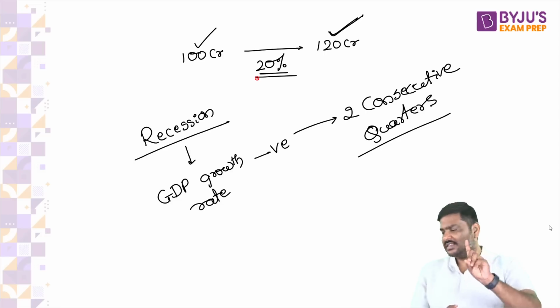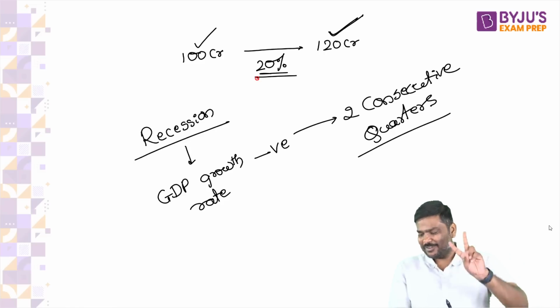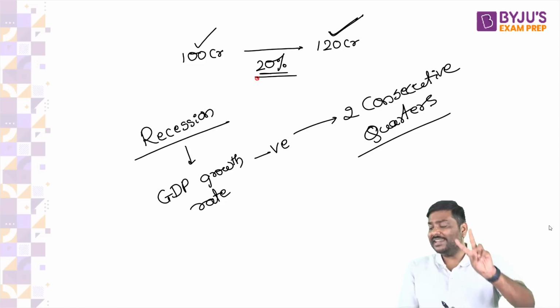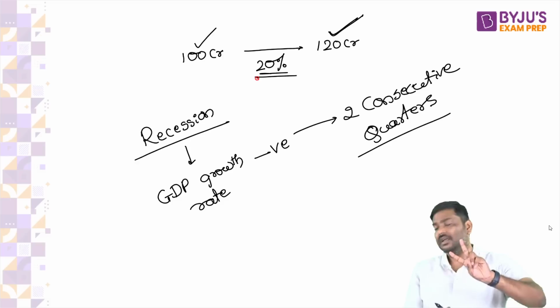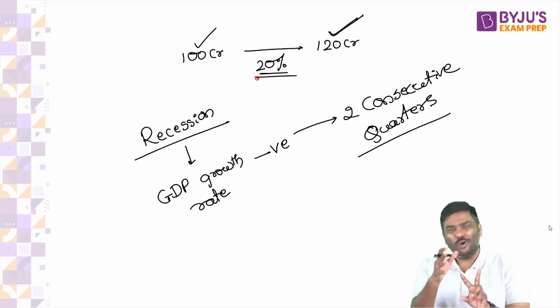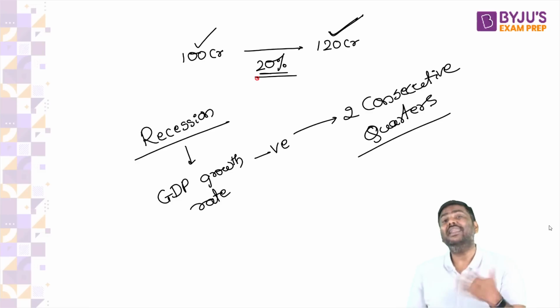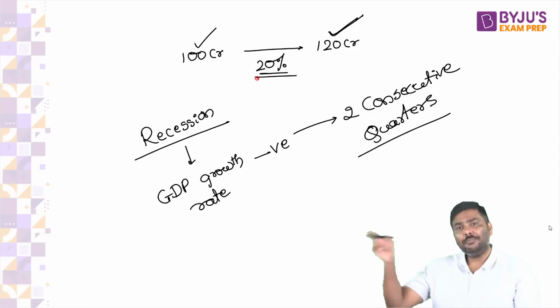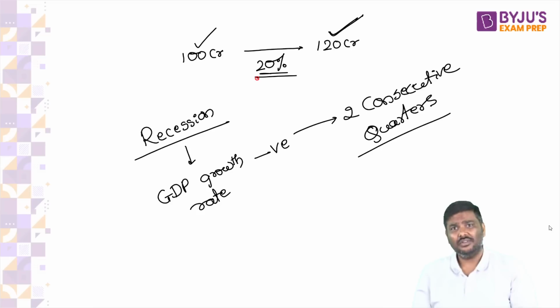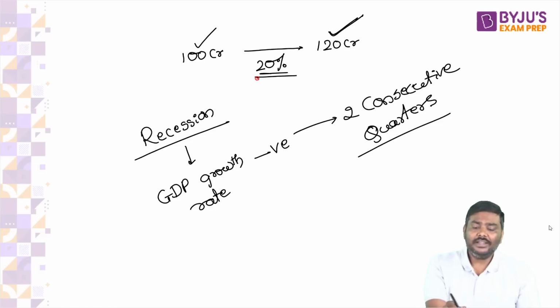Can there be a negative GDP growth rate? Question number 1, think. Can there be a negative GDP growth rate? The answer is yes. Question number 2, can there be a negative GDP? You will not have negative GDP. There is no maybe, no my dear. What do you mean by negative GDP? Does it make sense to you?